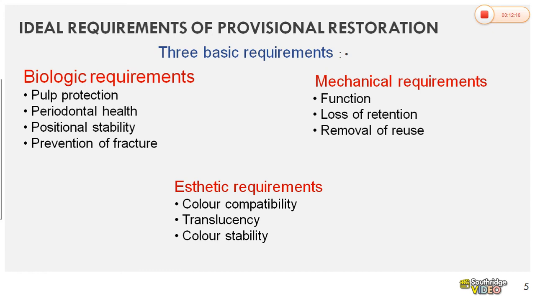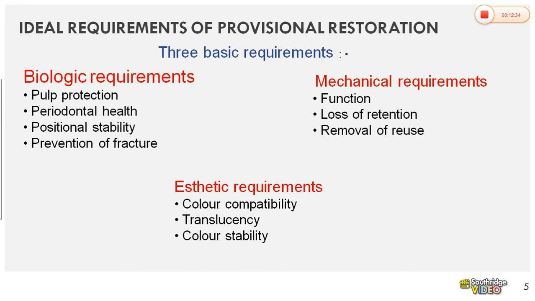Loss of retention. The temporary crown should be seated correctly and it should not keep on displacing. If it is getting displaced, patient has to come a number of times. It causes irritation to the patient and also it is very embarrassing to the dentist. So when you fabricate a temporary crown, it should fit correctly and seated properly.